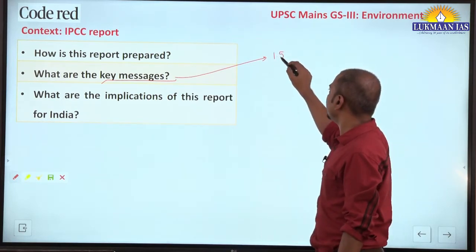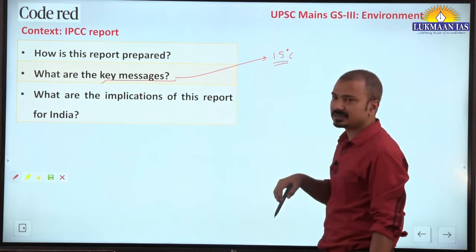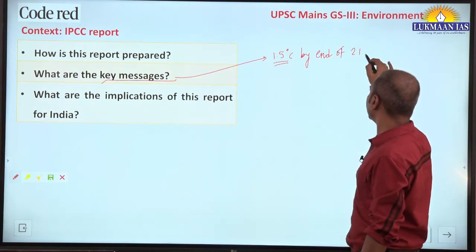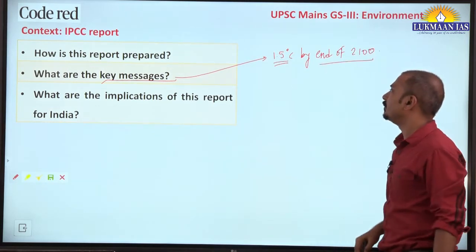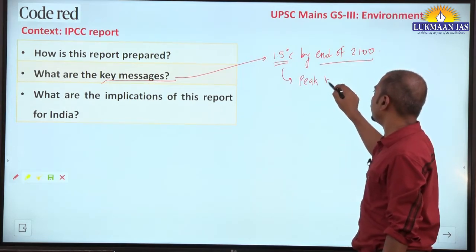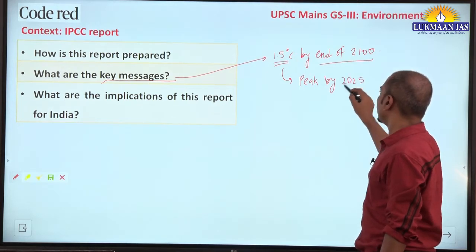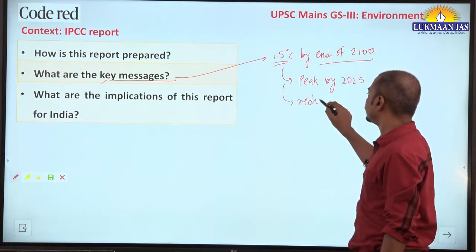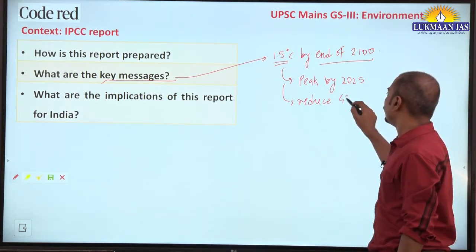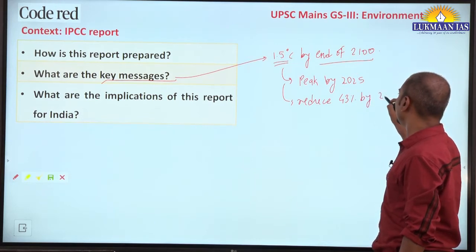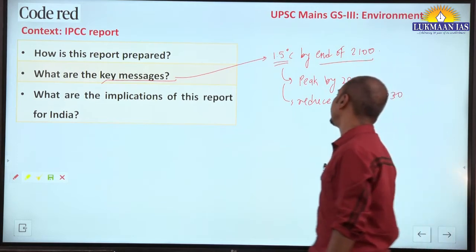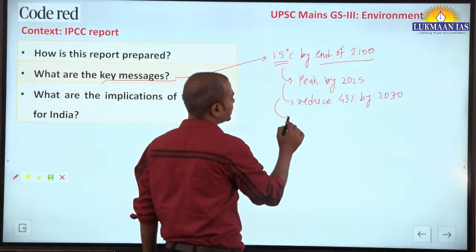For limiting the global temperatures to 1.5 degrees Celsius by the end of this century, we have to ensure that emissions peak by 2025, and greenhouse gas emissions, especially CO2, should reduce 43% by the end of 2030.